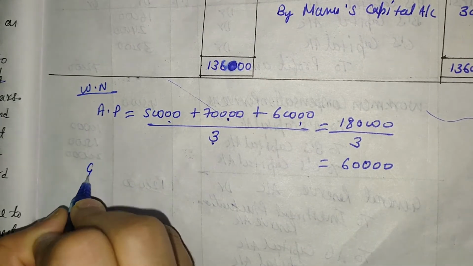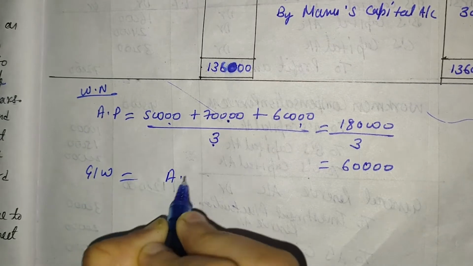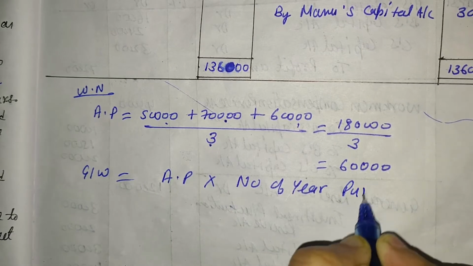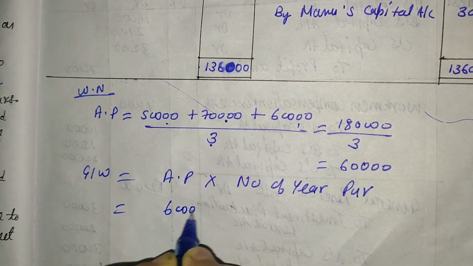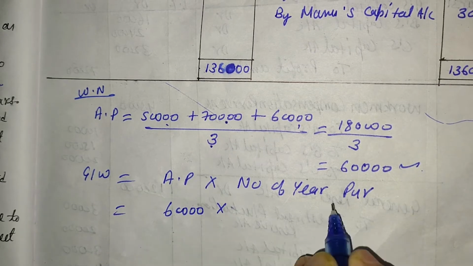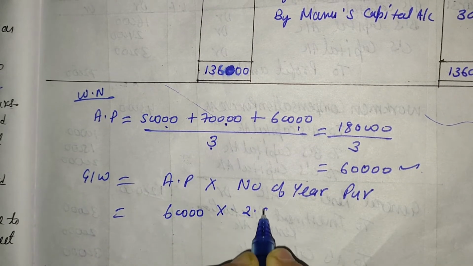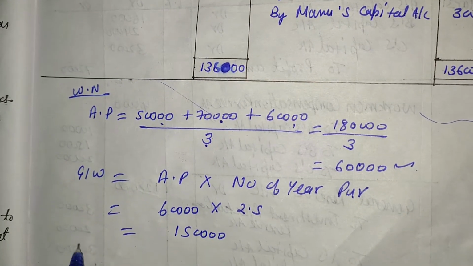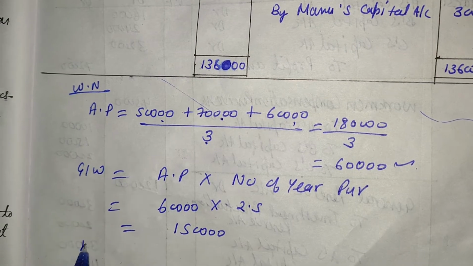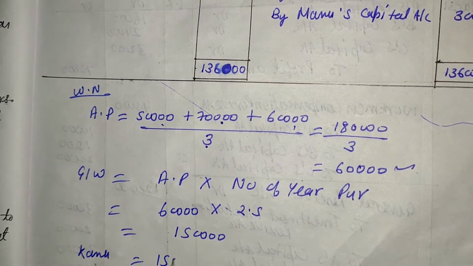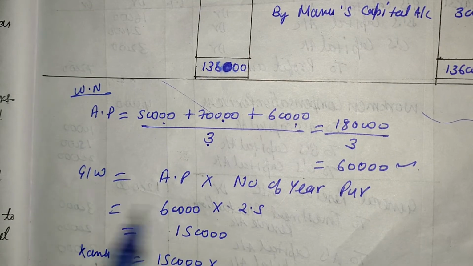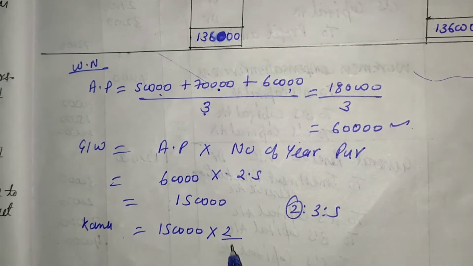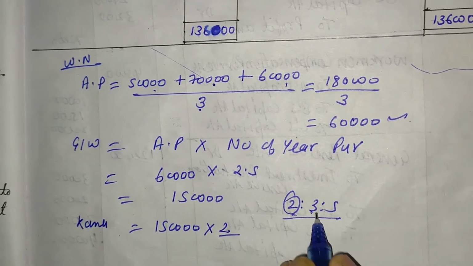And now the value of goodwill is based on average profit and number of years' purchase. The average profit is 60,000, we already calculated that value, and the number of years' purchase given in the question is 2.5. After that we get 1,50,000. In this the partner who is retiring is Kanu. So 1,50,000 is the total goodwill and Kanu's share is, the total is 2:3:5, in which Kanu's share is 2. So here 2, and the total of this is 2 plus 3 plus 5, that is 10.